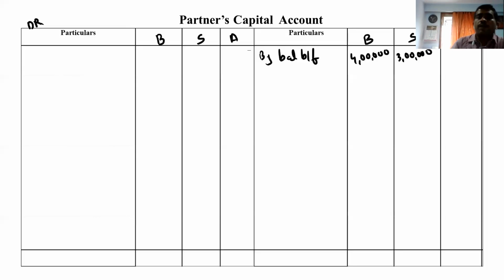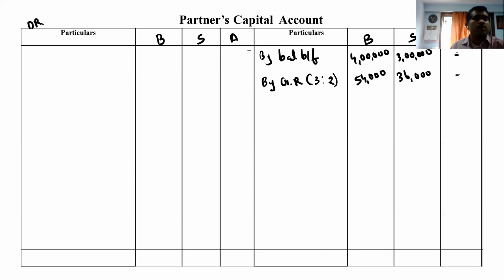So let's go to partners' capital credit side, by general reserve. 90,000 I can see, and the ratio is 3:2. So 90,000 multiplied by 3 divided by 5 is 54,000. And 90,000 into 2, that is 1,80,000, divided by 5 comes to 36,000 in the old ratio.